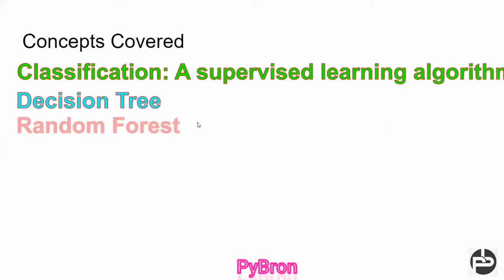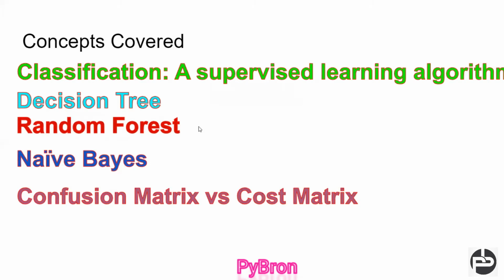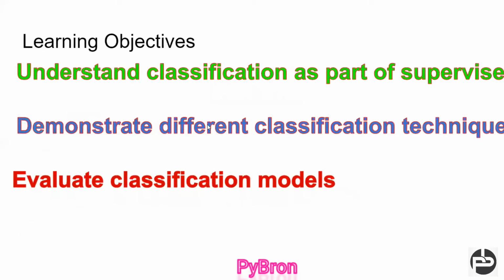Then we will see decision tree, what a decision tree is, and random forest. These are different kinds of machine learning algorithms which people generally use to solve the classification problem. And then SVM, support vector machine. In this complete session, we are going to understand classification as a part of supervised learning, demonstrate the different classification techniques, and evaluate the classification model. As we evaluate our regression model, in the same way we will deal with classification model evaluation. Hope you understood.